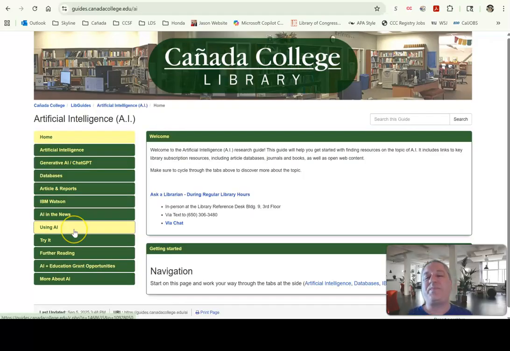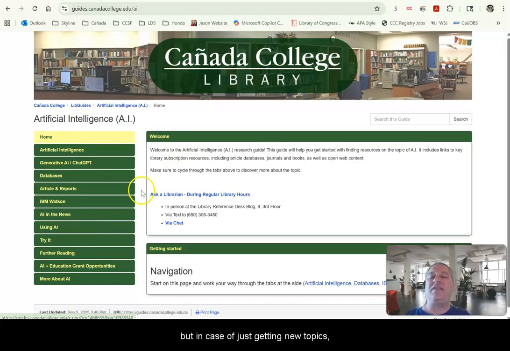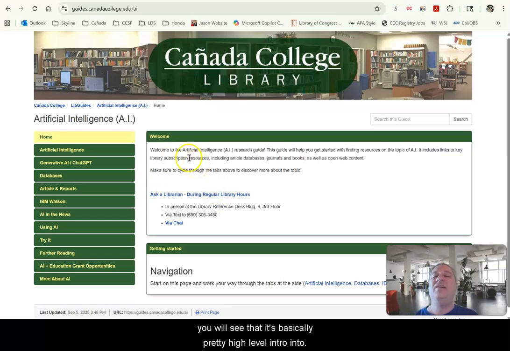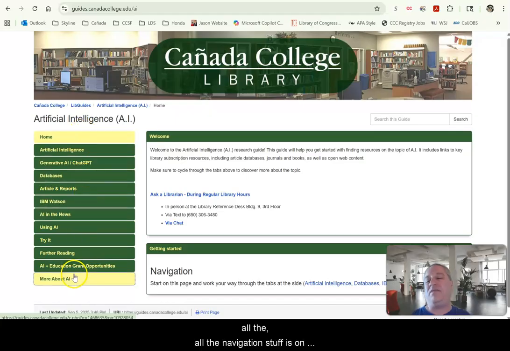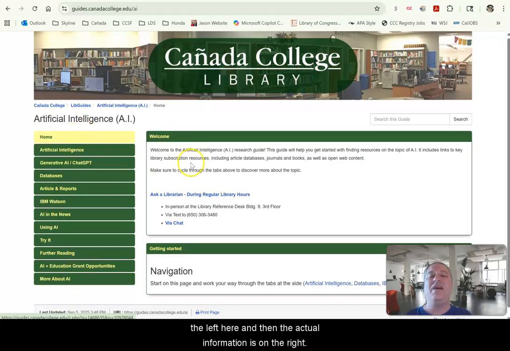Like I said, research guides aren't going to go very in-depth, as they're generally just meant to get your head wrapped around a new topic, like introduce you to a new topic, unless it's for a specific class. A specific class might go a little more in-depth, but in the case of just getting new topics under your belt, you will see that it's a pretty high-level intro into the new topic. So you see on this research guide, all the navigation stuff is on the left here, and then the actual information is on the right.